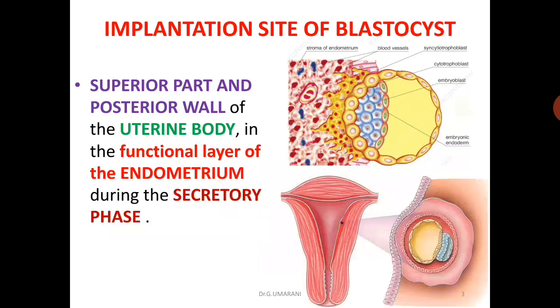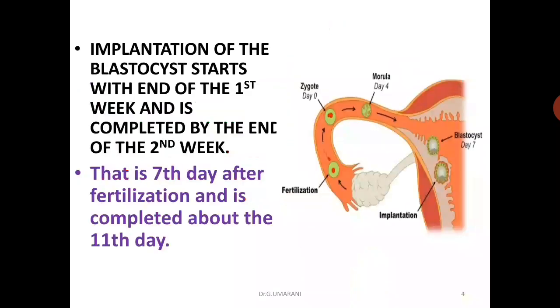The implantation site of the blastocyst in the uterus is the superior part and posterior wall of the uterine body, usually at the endometrium during the secretory phase. Implantation of the blastocyst starts at the end of the first week and is completed by the end of the second week.